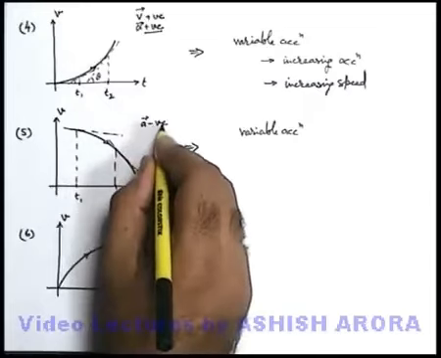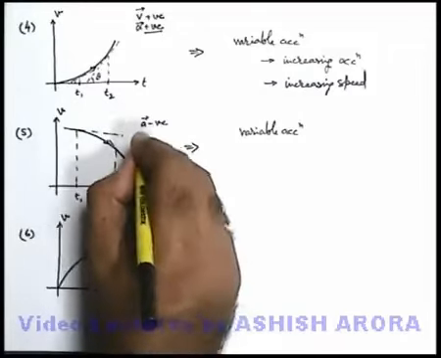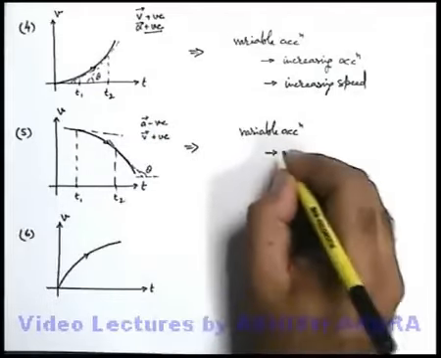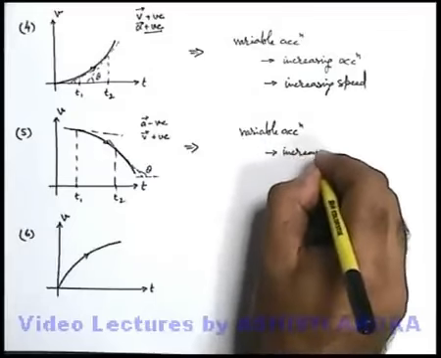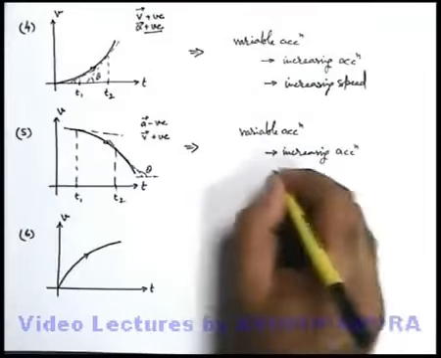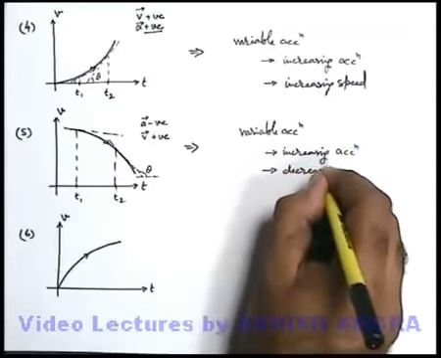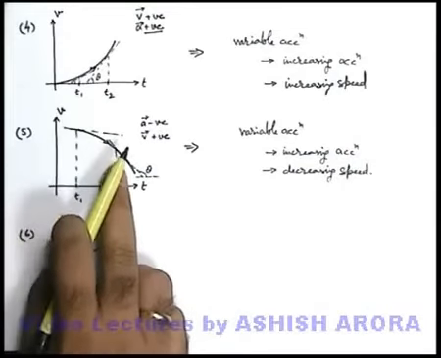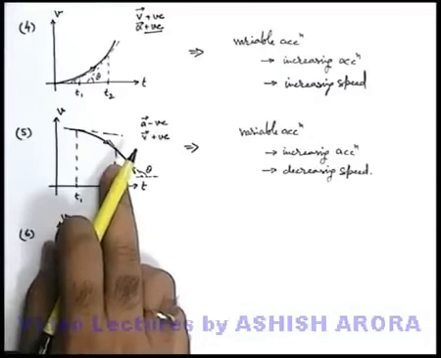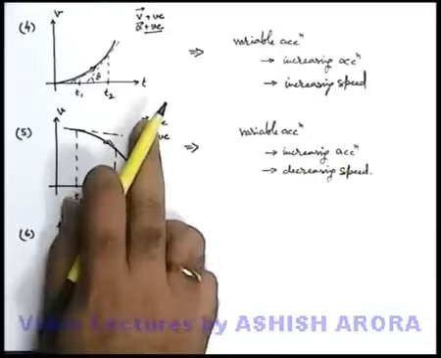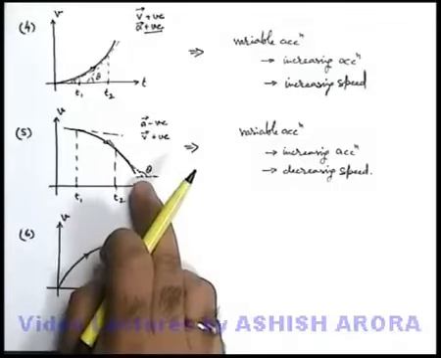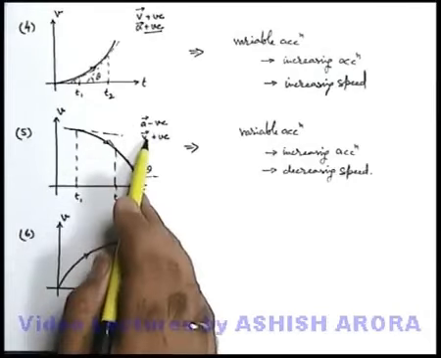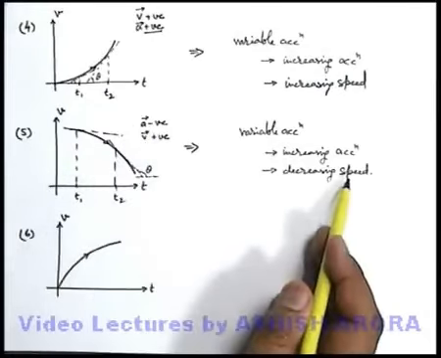If acceleration is negative and as velocity in this situation is positive, we can state that the speed is decreasing. This is the situation of again increasing acceleration but decreasing speed. Again we must state that the steepness of the tangent is increasing, which represents the acceleration, so it is increasing, but acceleration is negative because it makes an obtuse angle with the positive direction of the time axis, so it is opposite to velocity. That's why we can say speed is decreasing.